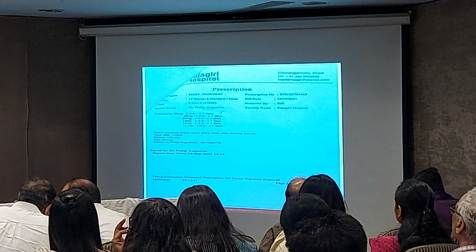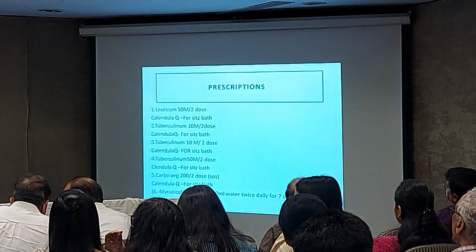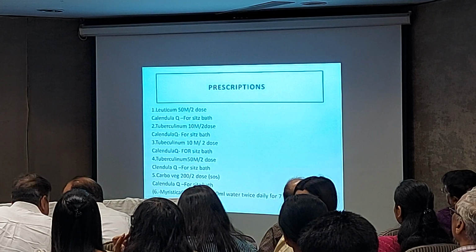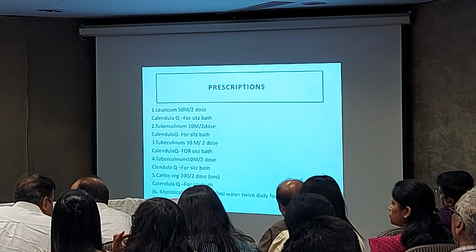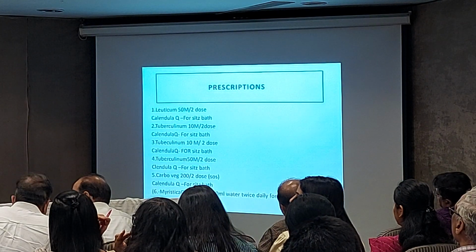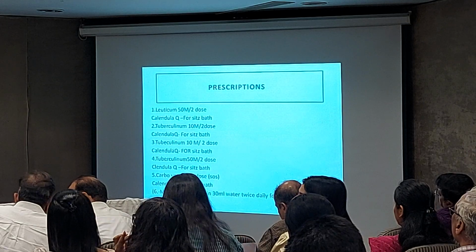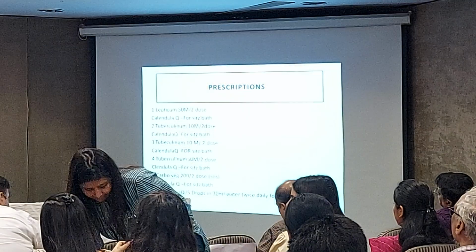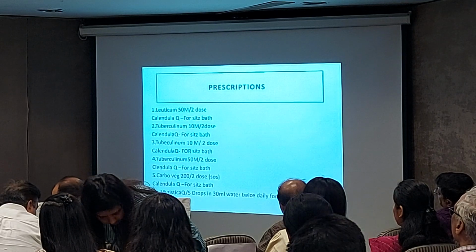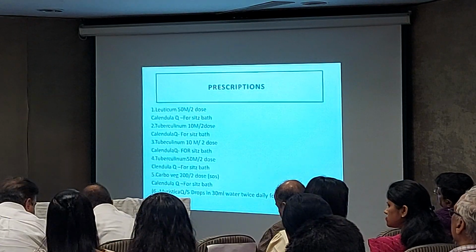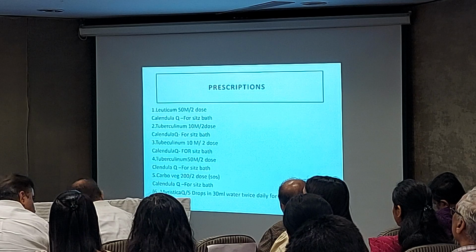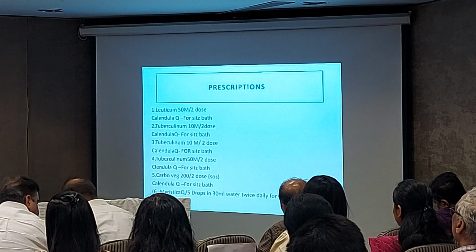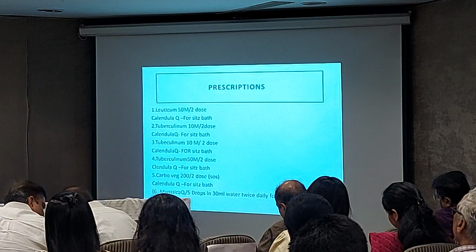And they consulted me for a homeopathic consult. I took the case, and based on the totality, I prescribed the first medicine, Lycopodium 50, 2 doses. Then I asked them to take calendula tincture for the parts regularly. After 1 month, I took the case again, reviewed it, and prescribed Tuberculinum 2 doses, again calendula. Again I followed up the case, and I prescribed Tuberculinum 3 times. Last, I prescribed the medicine Carbo veg SOS.